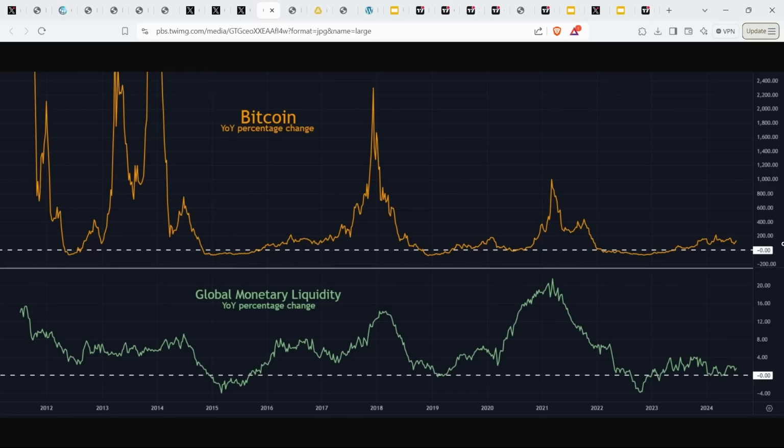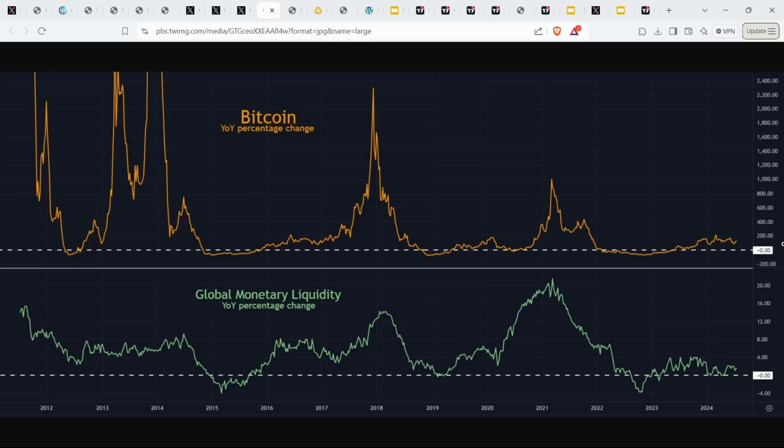And the same is very much true for Bitcoin. And you'll notice with Bitcoin that when global M2 starts to rise, Bitcoin also starts to rise. But when you compare that to the chart of gold or the chart of the S&P 500, Bitcoin has these huge spikes to the upside. And this really is down to the multiplier effect. So Bitcoin has a roughly 4.5 multiplier effect to global liquidity. So that means that if global monetary liquidity rises by 10%, then the price of Bitcoin will rise by 45%. At least that has been the historical correlation.